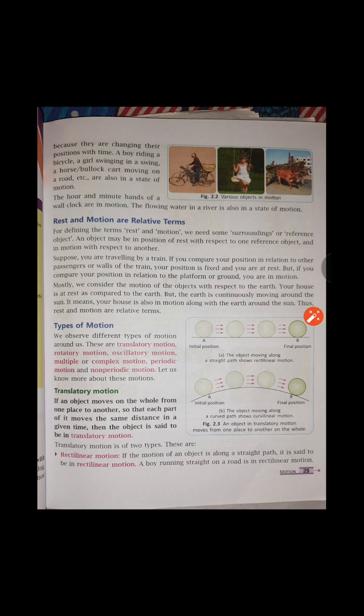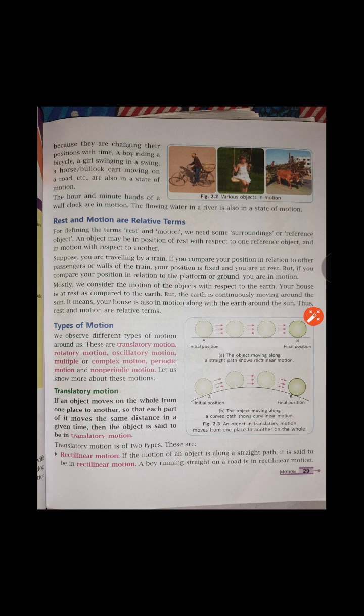What the relative terms mean: suppose you are sitting inside a train, so you are moving along with the train, but the train's walls or the seats are in resting position, so they are also moving along with you. So the walls or the seats of the train are in rest in respect of you, but as a whole the train is moving in respect to its surrounding.